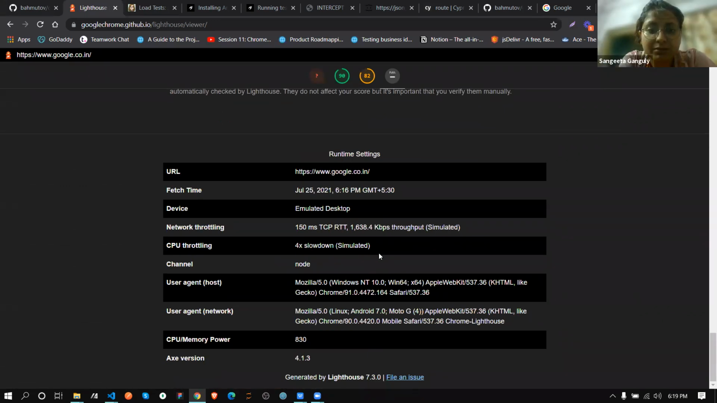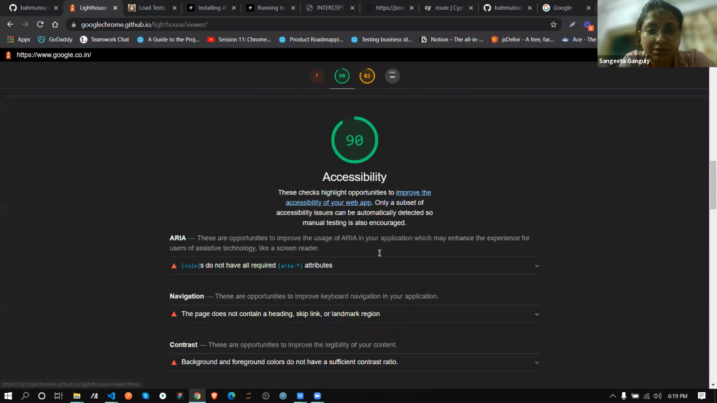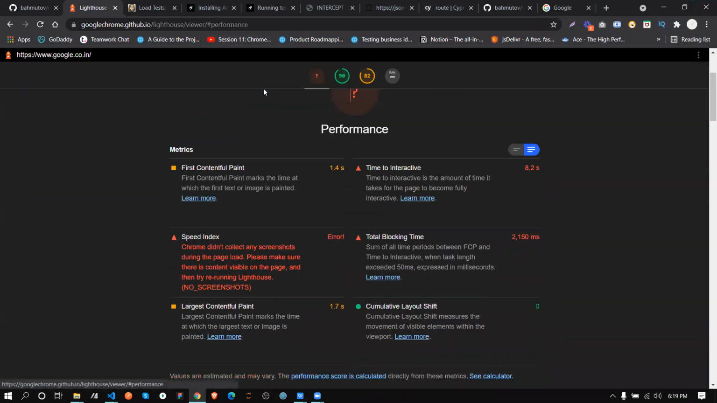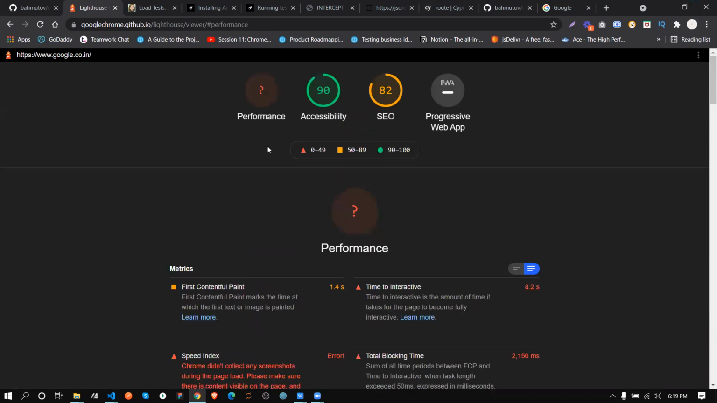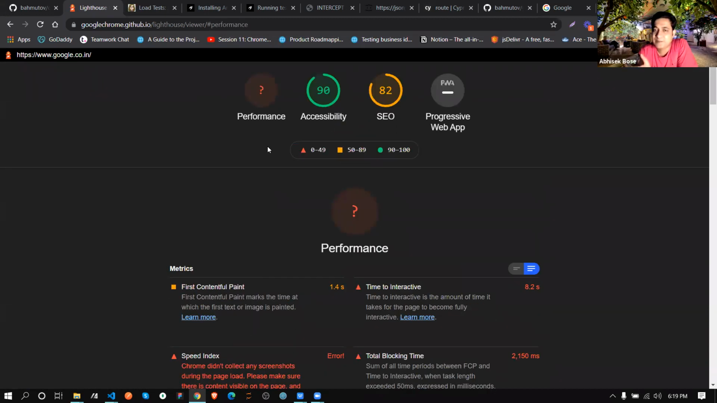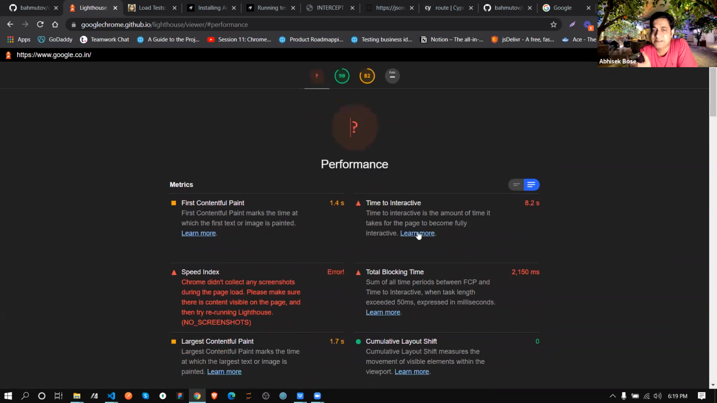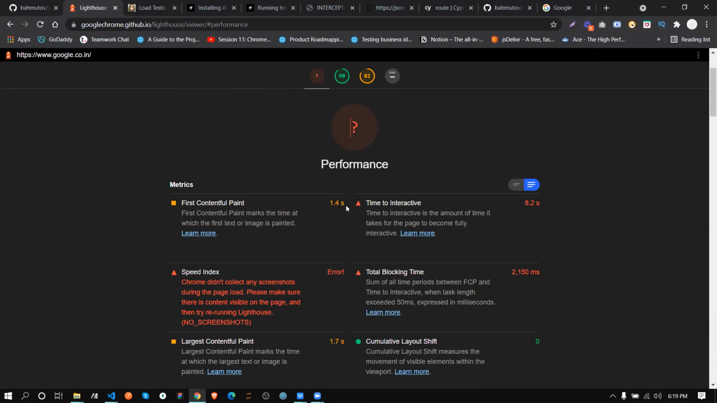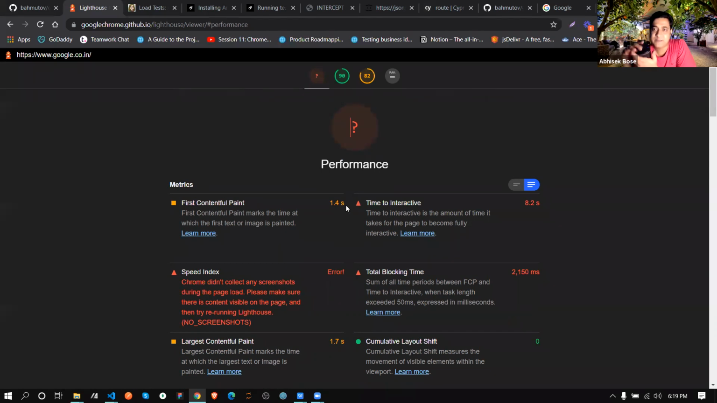Performance, where's the question mark? Like why in the performance? Performance is question mark, means it's not yet executed properly. There is a question mark in the performance because it's too slow. Because see, time to interactive is coming like 8.2 seconds. This is 1.4 second. Why? Because Google is blocking. Google is so smart, it knows someone is doing some phishing, so it is blocking, nothing else. But in your practical project, if you are doing this, it will work perfectly.